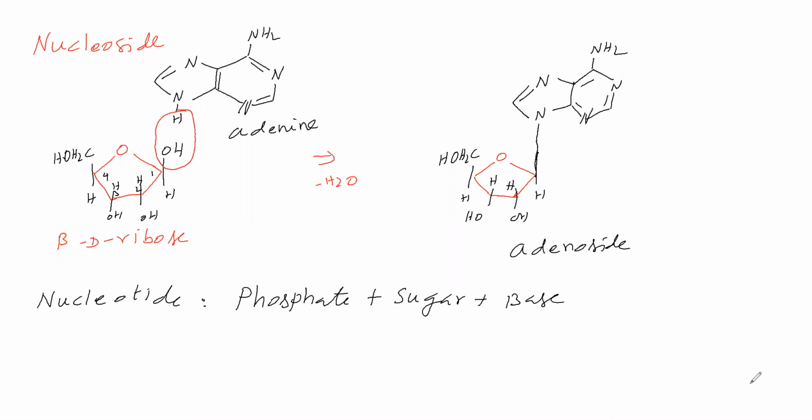Now we will see this. We will take phosphate, PO4 3 minus. So O minus, O minus, O minus, double bond. This is PO4 3 minus.